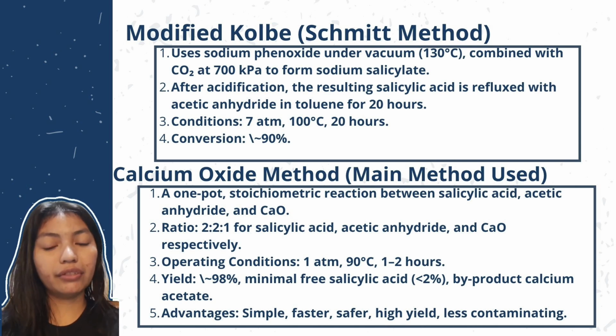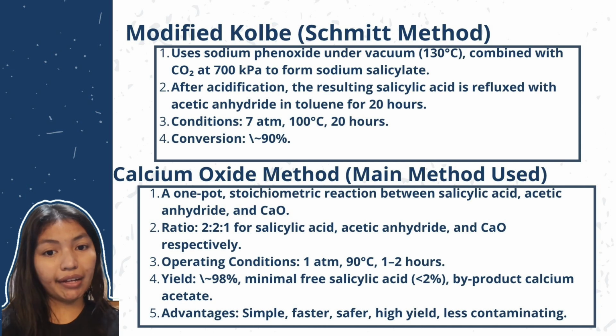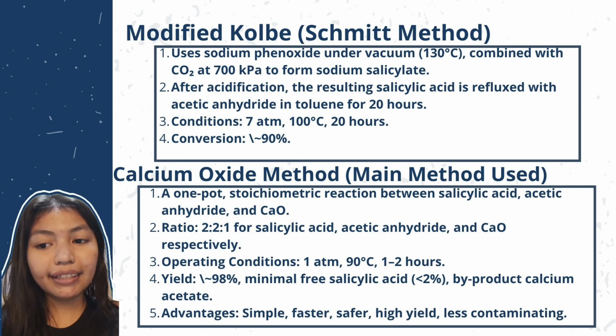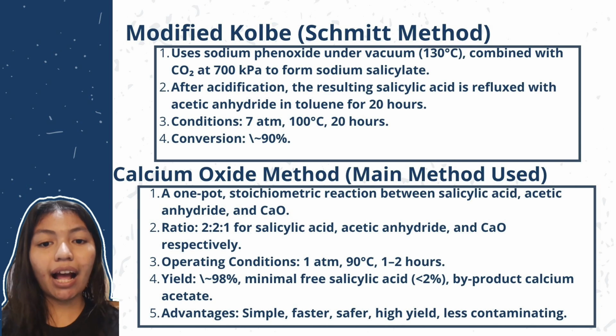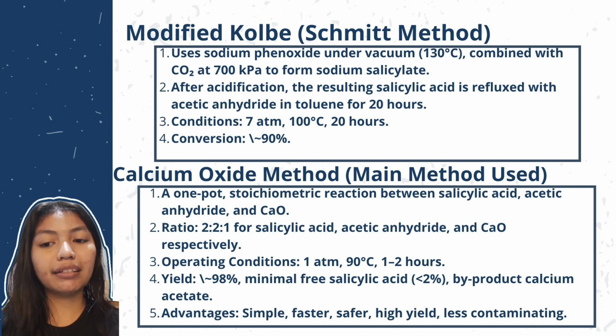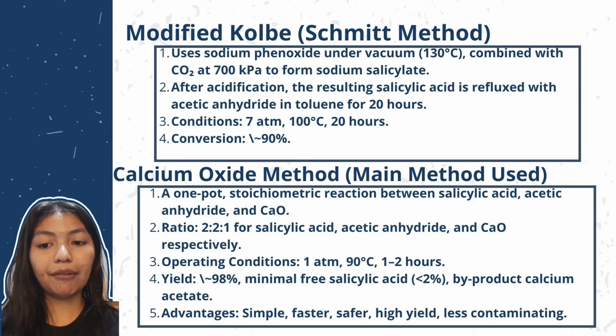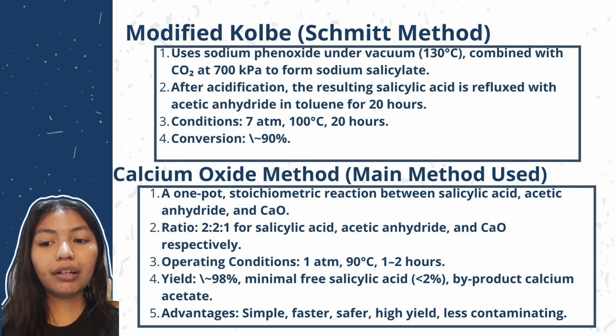Main method uses stoichiometric reaction between salicylic acid, acetic anhydride, and CaO. Ratio 2:1 for salicylic acid, acetic anhydride, and CaO. Operating conditions: 1 atm, 90 degrees Celsius, 1 to 2 hours.